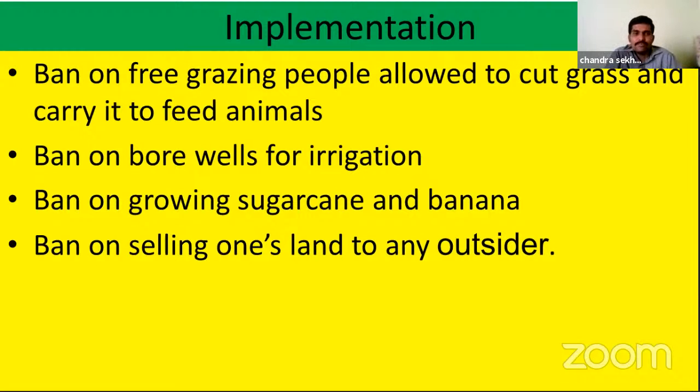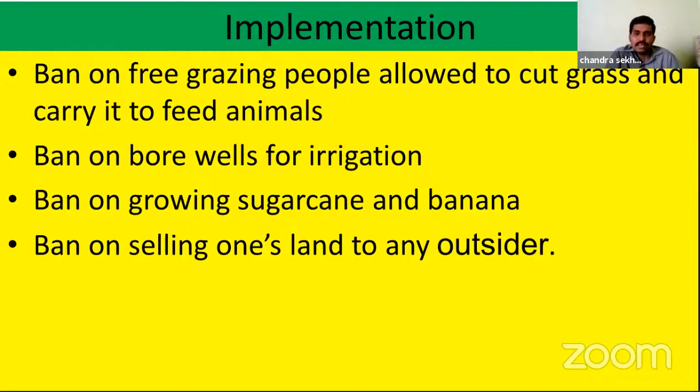This is allowed. And a ban on bore wells for irrigation. All the villagers should depend on open wells only. They should not dig any bore wells or deeper bore wells. If we dig deeper bore wells, they draw out all the groundwater, leading to depletion of groundwater, and the same problem will arise again.